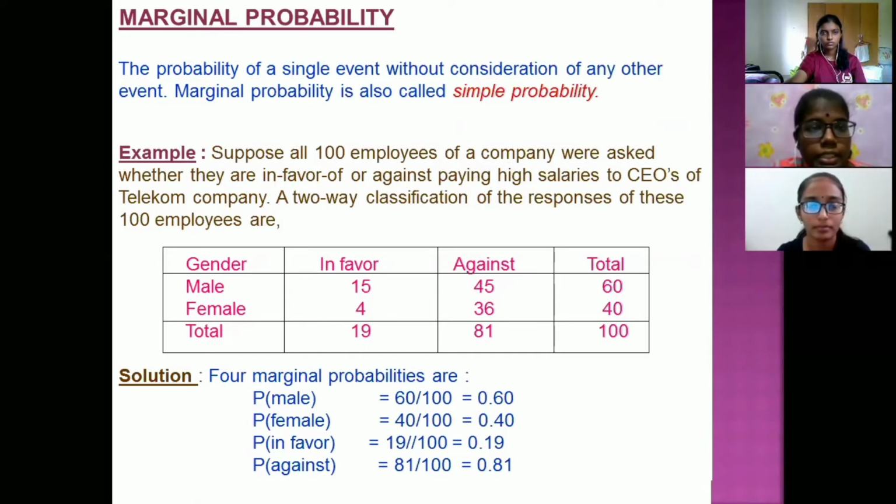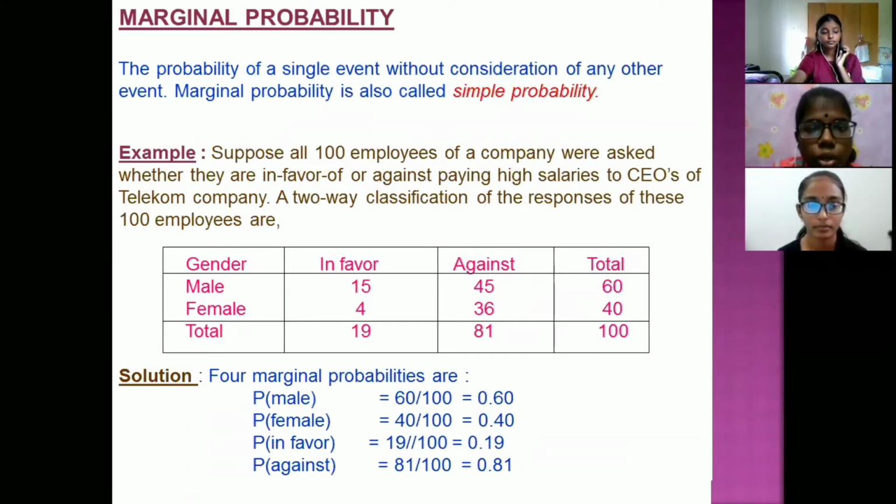Marginal probability. The probability of a single event without consideration of any other event. Marginal probability is also called simple probability. For example, suppose all 100 employees of a company were asked whether they are in favor of or against paying high salaries to the CEOs of telecom companies.